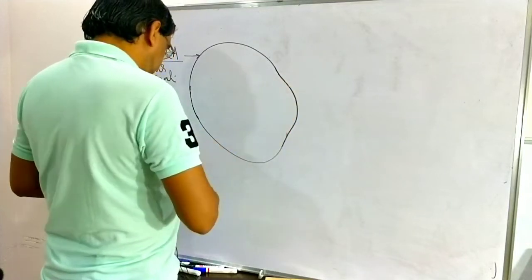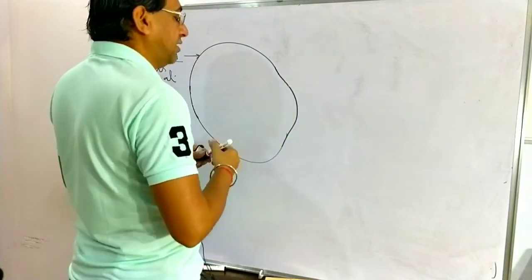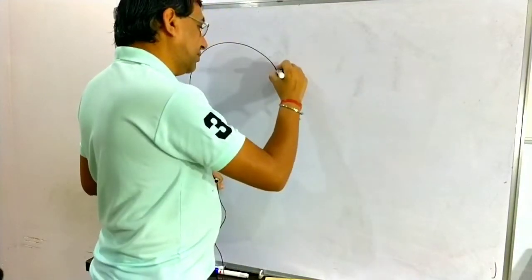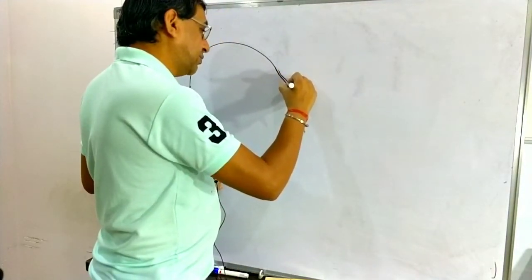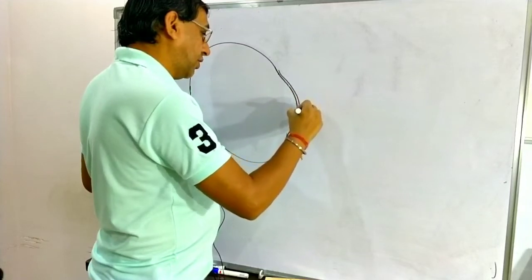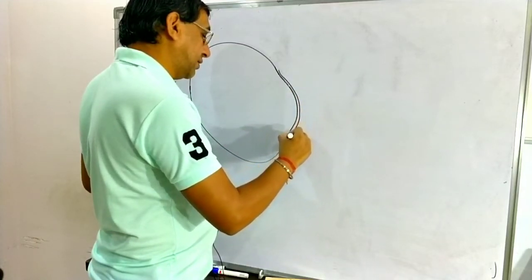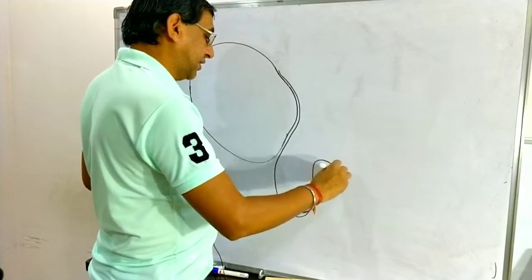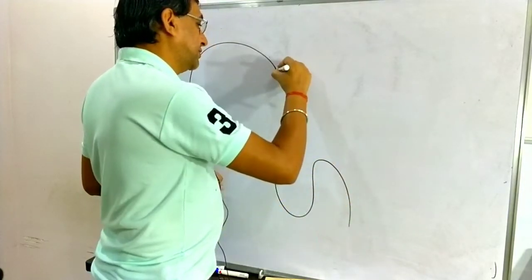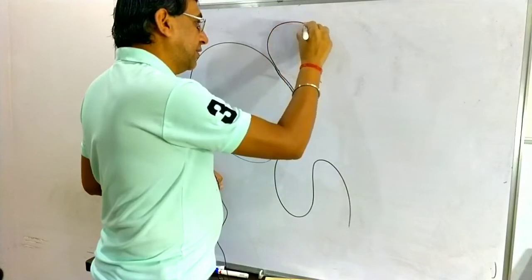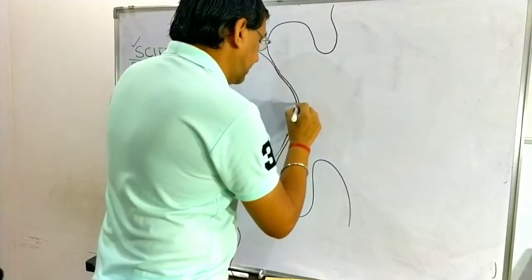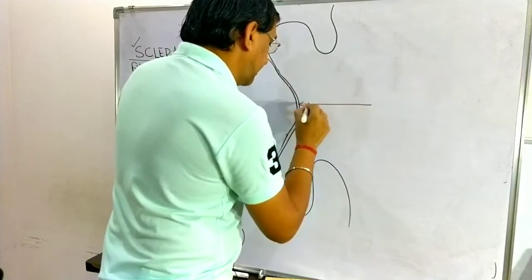Now see carefully. The cornea is covered by another transparent membrane, which is known as the conjunctiva. So this one is the conjunctiva.